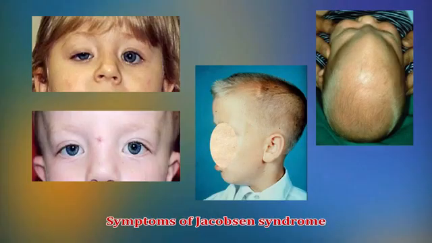Some of the facial symptoms include wide-set and droopy eyes, broad nasal bridge, low-set ears, small lower jaw, macrocephaly, trigonocephaly, which is the pointed look of the forehead.